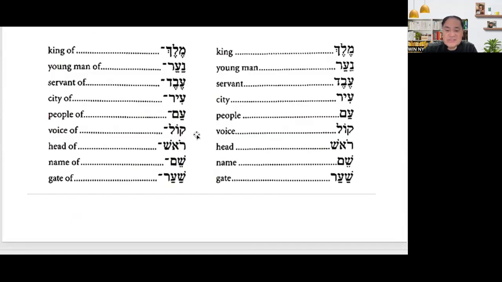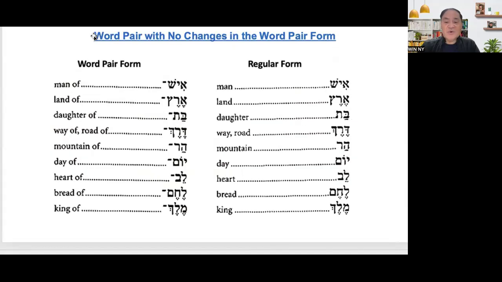Kol, voice, voice of. Rosh, head, rosh, head of. Shem, name, shem, name of. Sha'ar, gate, sha'ar, gate of. So those are word pairs with no changes in word pair form.